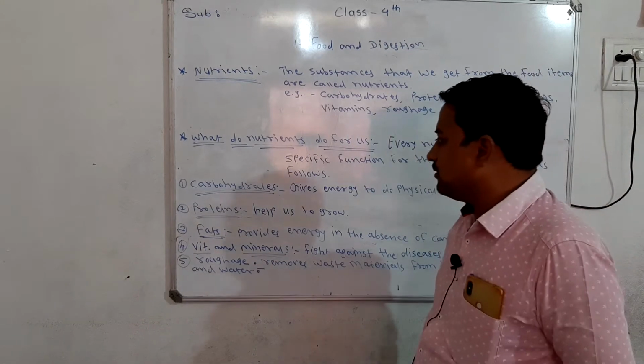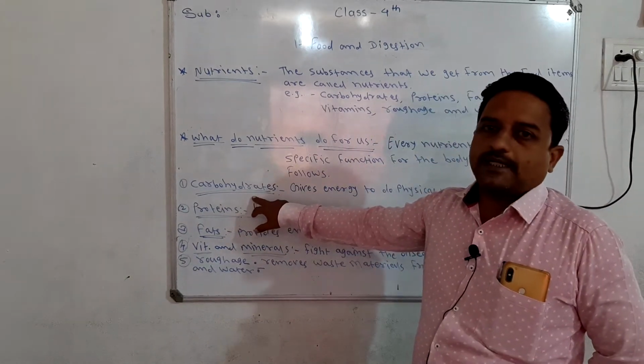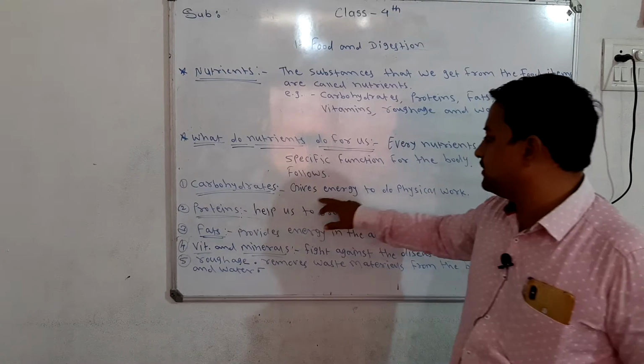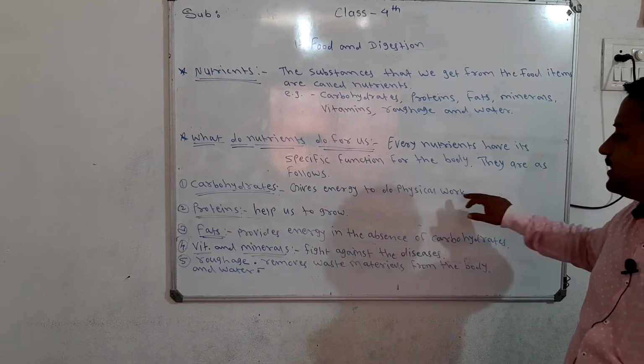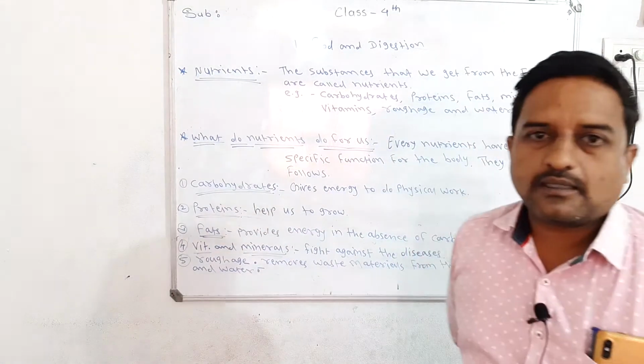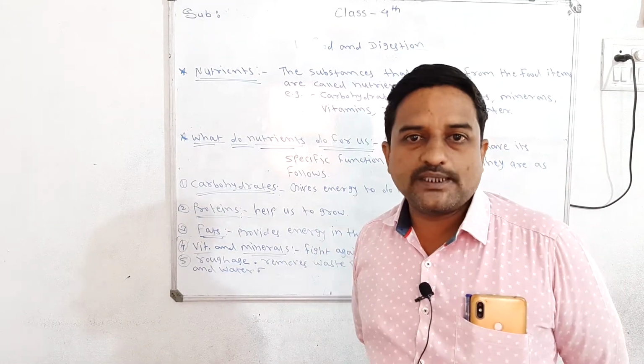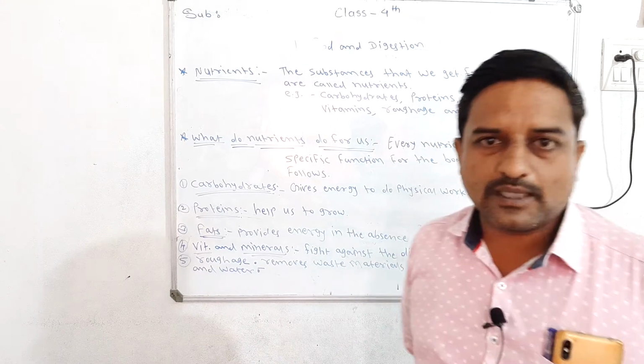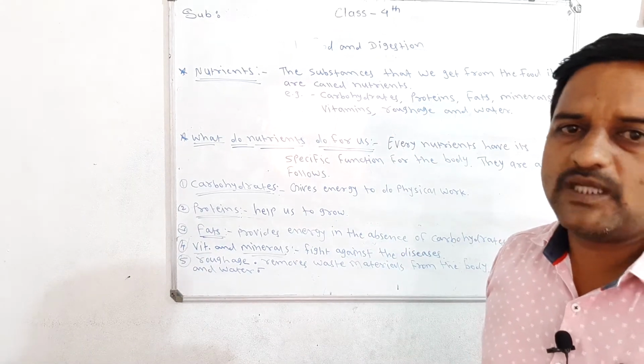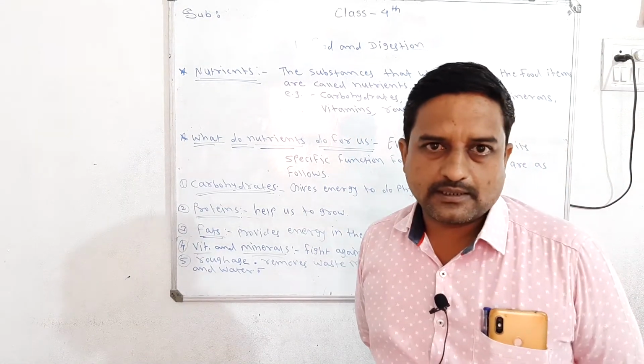So what is the function of carbohydrate? Carbohydrate gives energy to do physical work. Physical work means all types of movements.